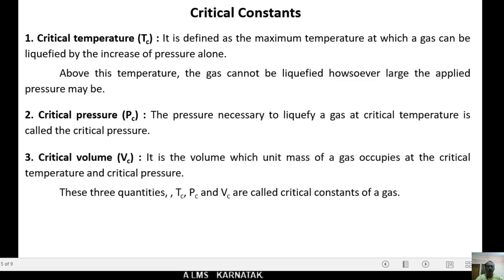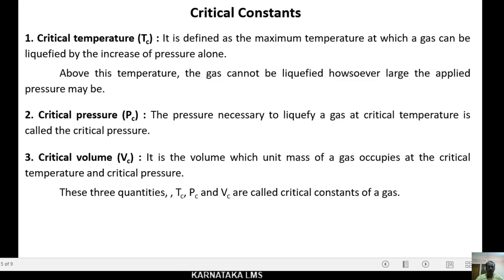The third constant is critical volume. It is abbreviated as VC. It is the volume which unit mass of gas occupies at the critical temperature and critical pressure.